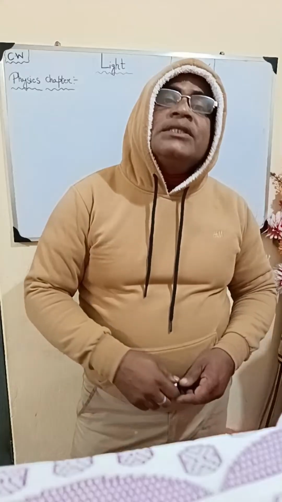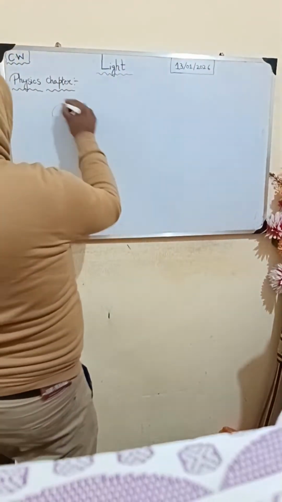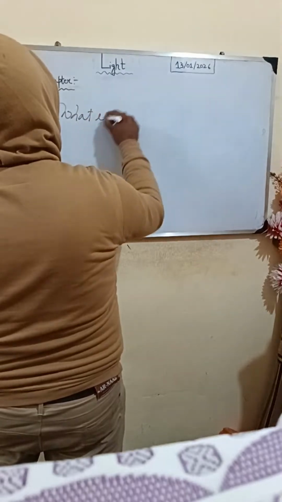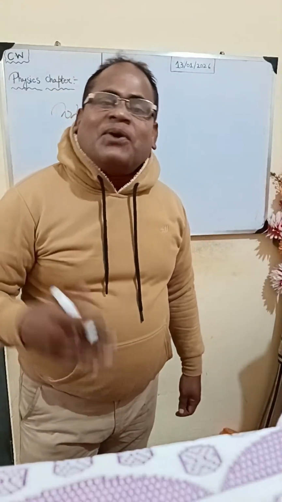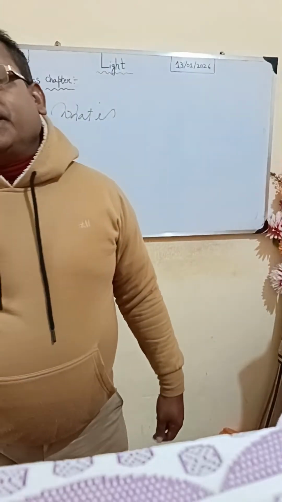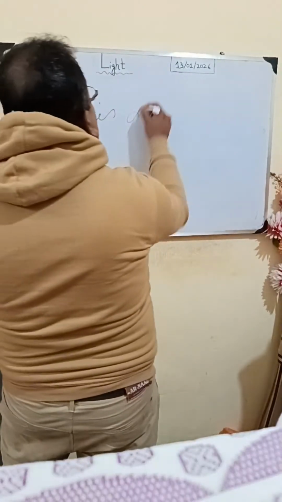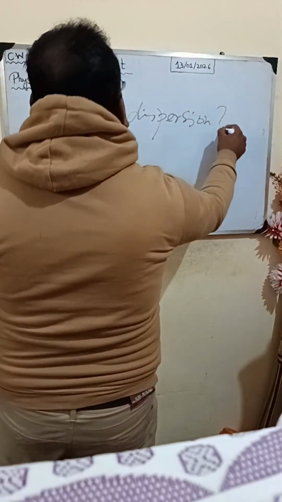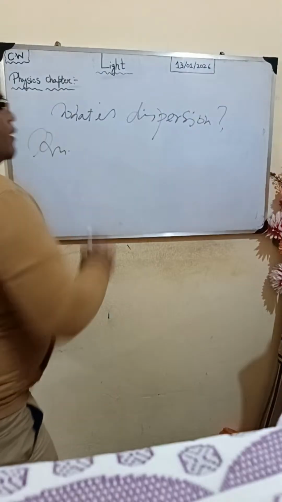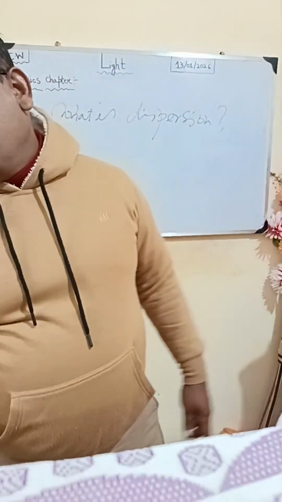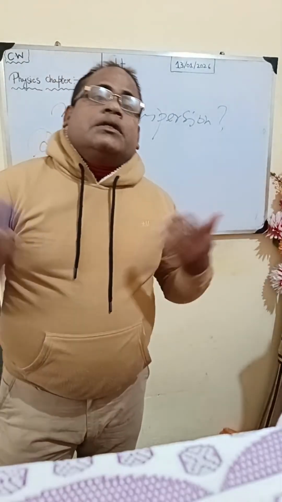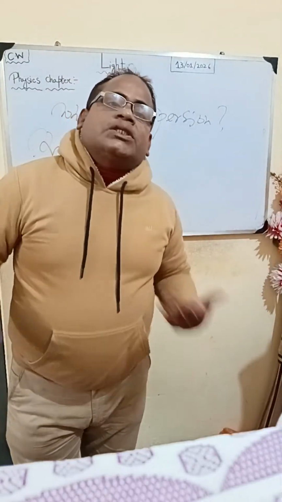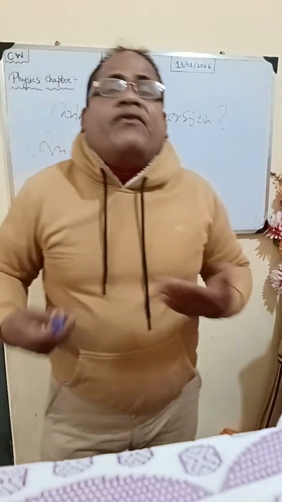Then what is dispersion? Dispersion is how the rainbow in the sky is formed.